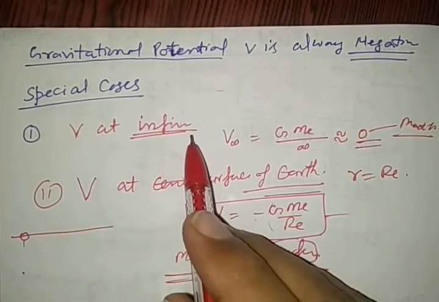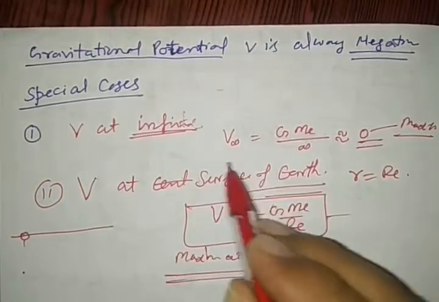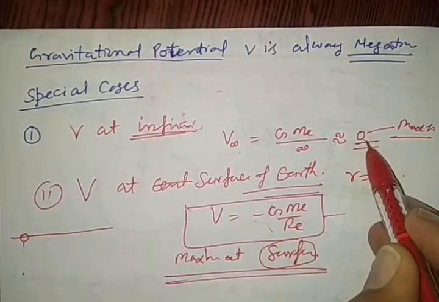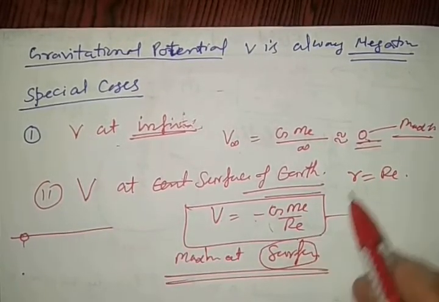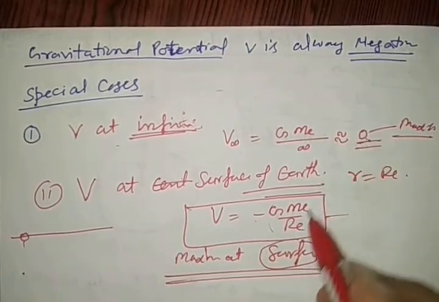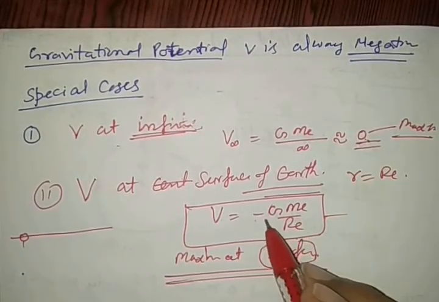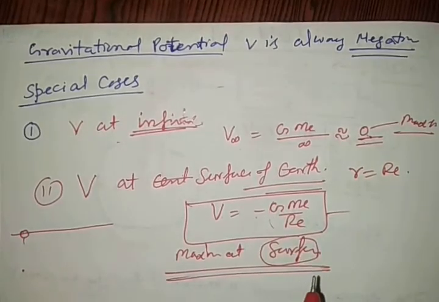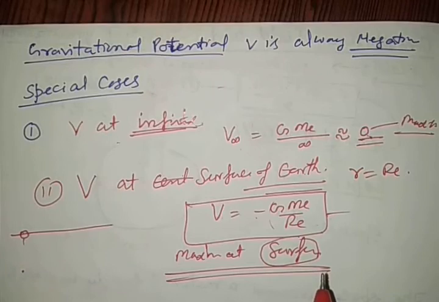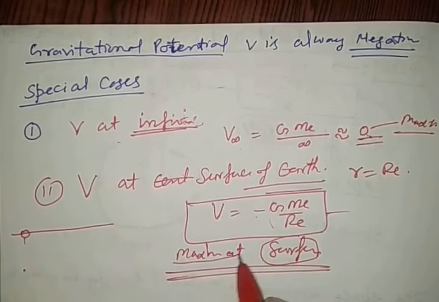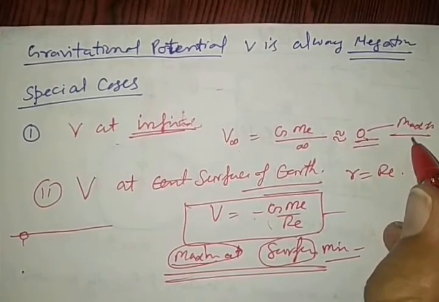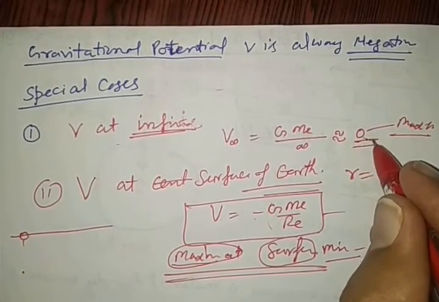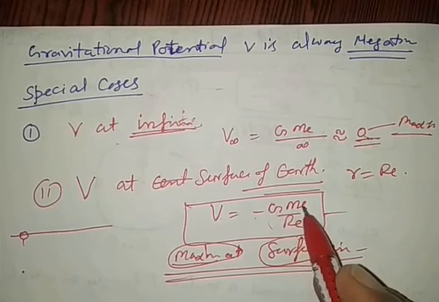See once more, very carefully. Gravitational potential at infinity is 0, and at the surface of earth it is given by this formula. So see here, the magnitude mathematically increases, but it is a negative value. So when any value moves below 0 into negative terms, it means it decreases. So it is not maximum. It is minimum at the surface and maximum at infinity. What is the maximum value? 0, and the minimum value is minus G Me by Re.